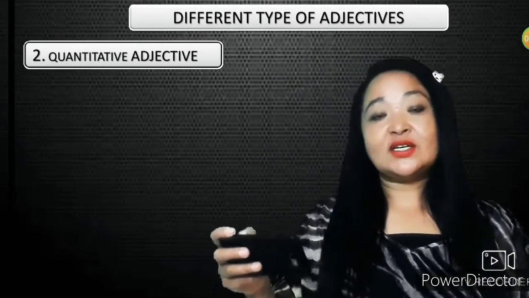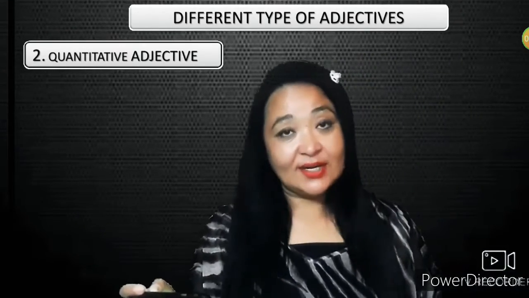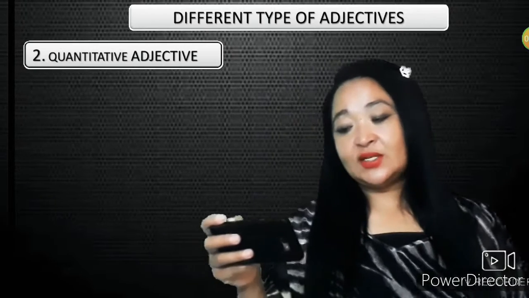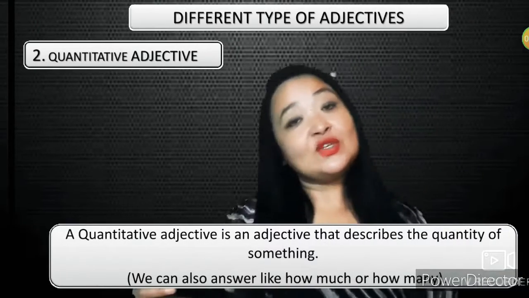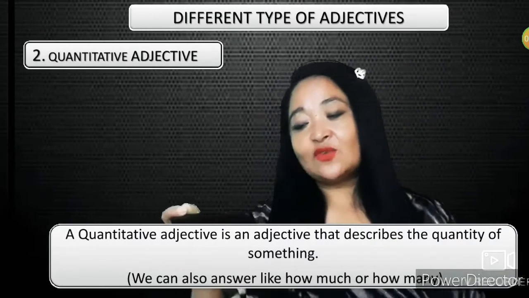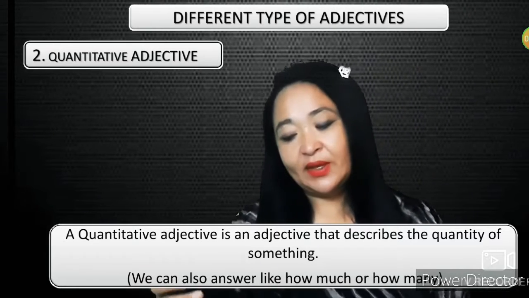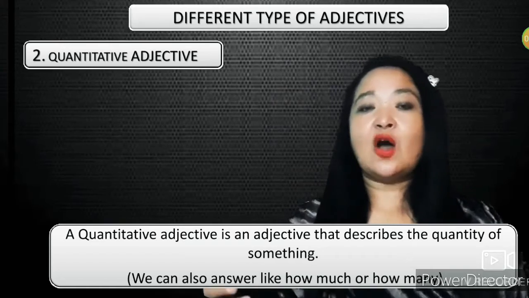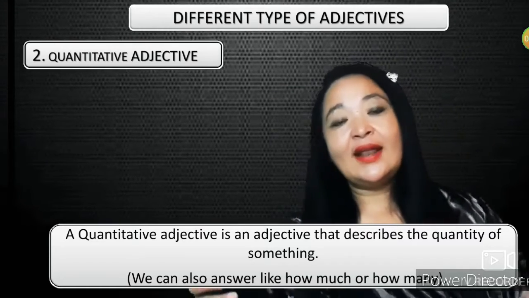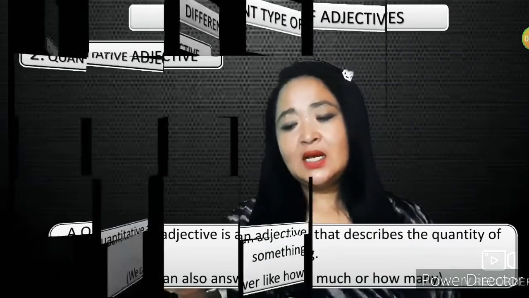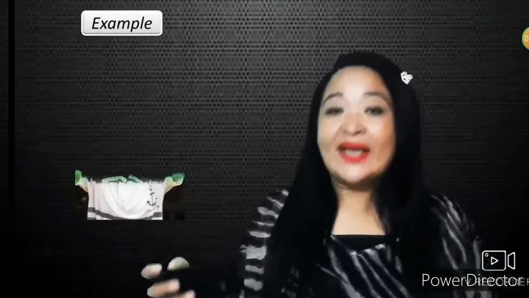The second kind of adjective is a quantitative adjective. What is a quantitative adjective? A quantitative adjective is an adjective that describes the quantity of something. It answers how much or how many. For example, he has bought some mangoes.